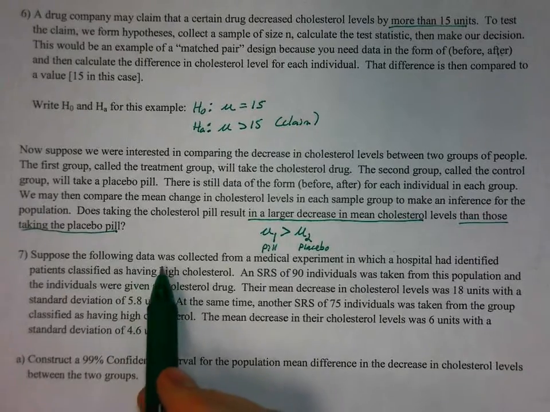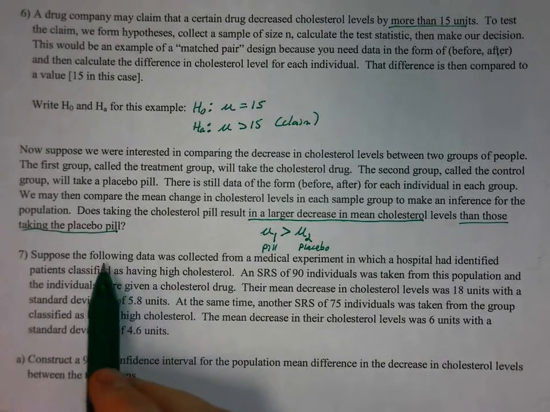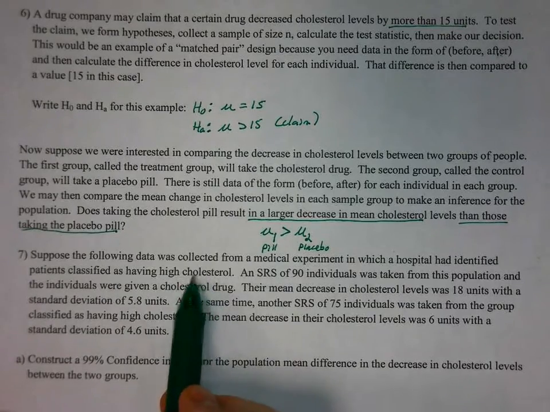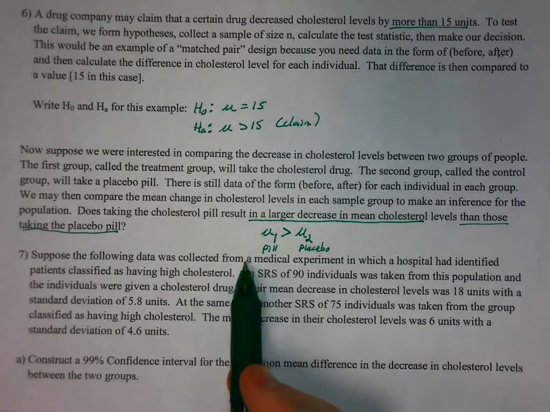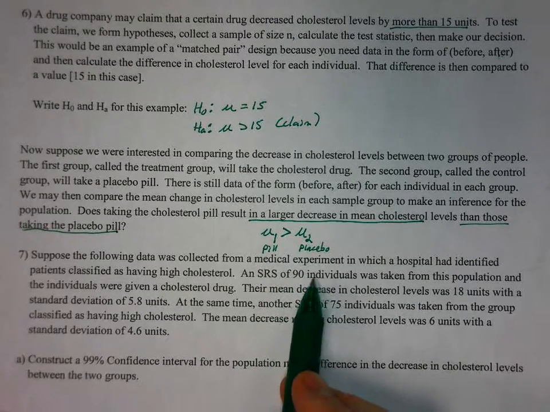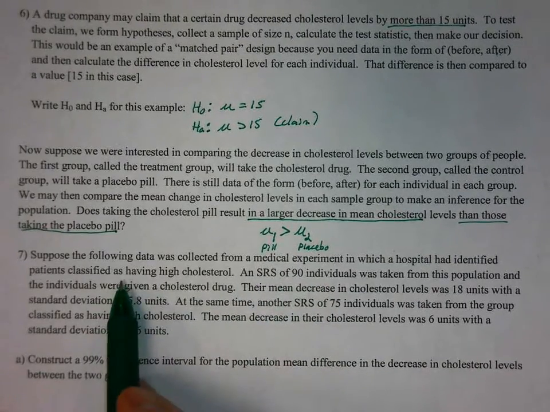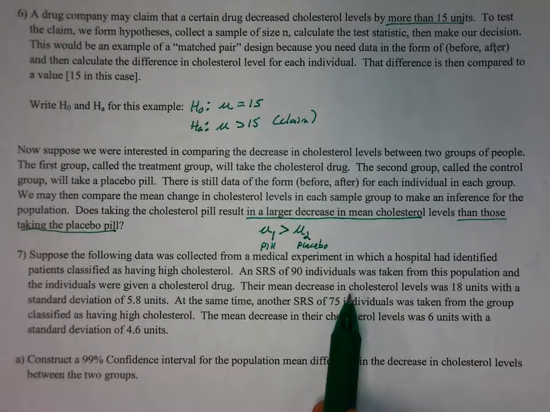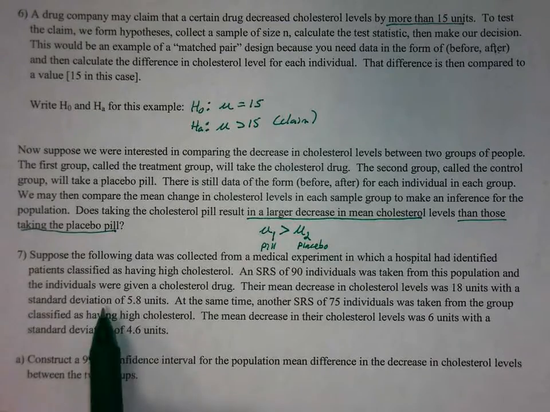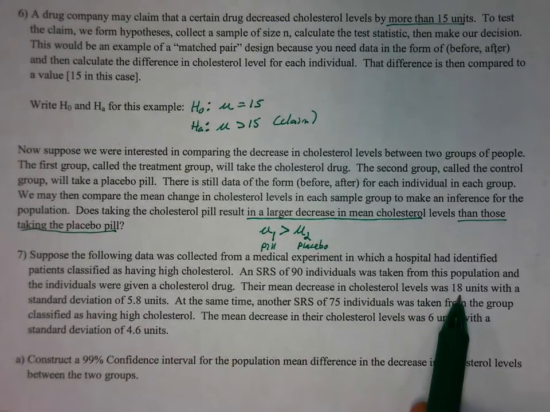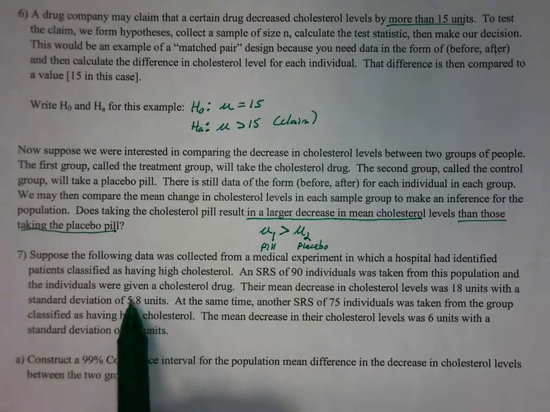Suppose the following data is collected from a medical experiment in which a hospital had identified patients classified as having high cholesterol. This might be hundreds or thousands of patients. They take a simple random sample of 90 individuals from that population, and they're given the cholesterol drug. Their mean decrease in cholesterol levels was 18 units with a standard deviation of 5.8. So your X bar 1 is 18, and your S sub 1 is 5.8.